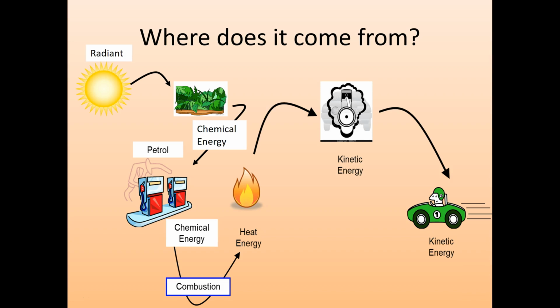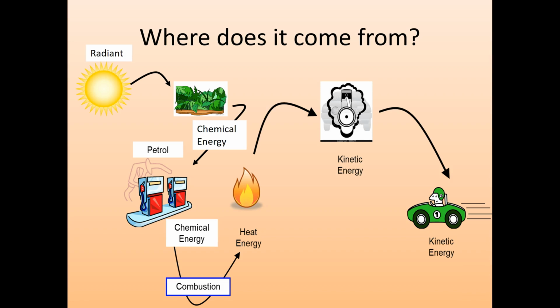It starts out with plants collecting energy from the sun in the form of light and converting it into chemical energy stored in their leaves and stalks. Then this chemical energy is still stored in the plants when they die. As they break down and form oil, that chemical energy is still there. When we refine that oil into gasoline, that chemical energy is still there. And when we put it into our cars and burn it in the internal combustion engine, it transforms into motion in the engine, which transforms into motion in my car.